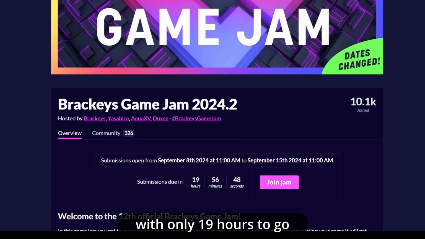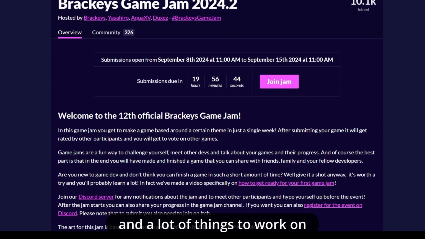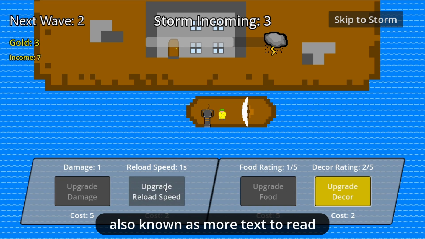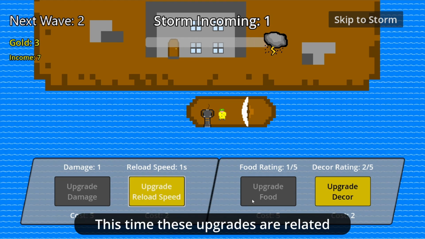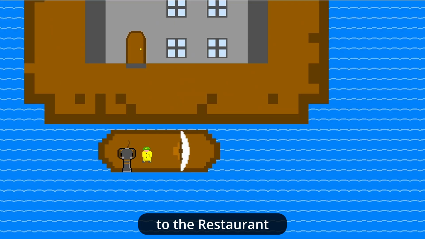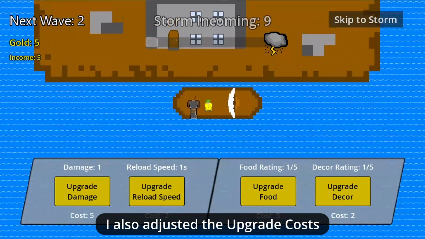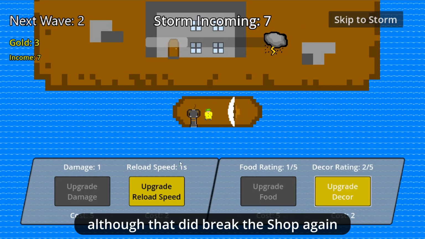I got out of bed with only 19 hours to go and a lot of things to work on, but breakfast comes first. 1 hour later, I started adding more upgrades, also known as more text to read and decide in less than 10 seconds. This time these upgrades are related to the restaurant, which I think everyone including myself has forgotten about. I also adjusted the upgrade costs, although that did break the shop again.